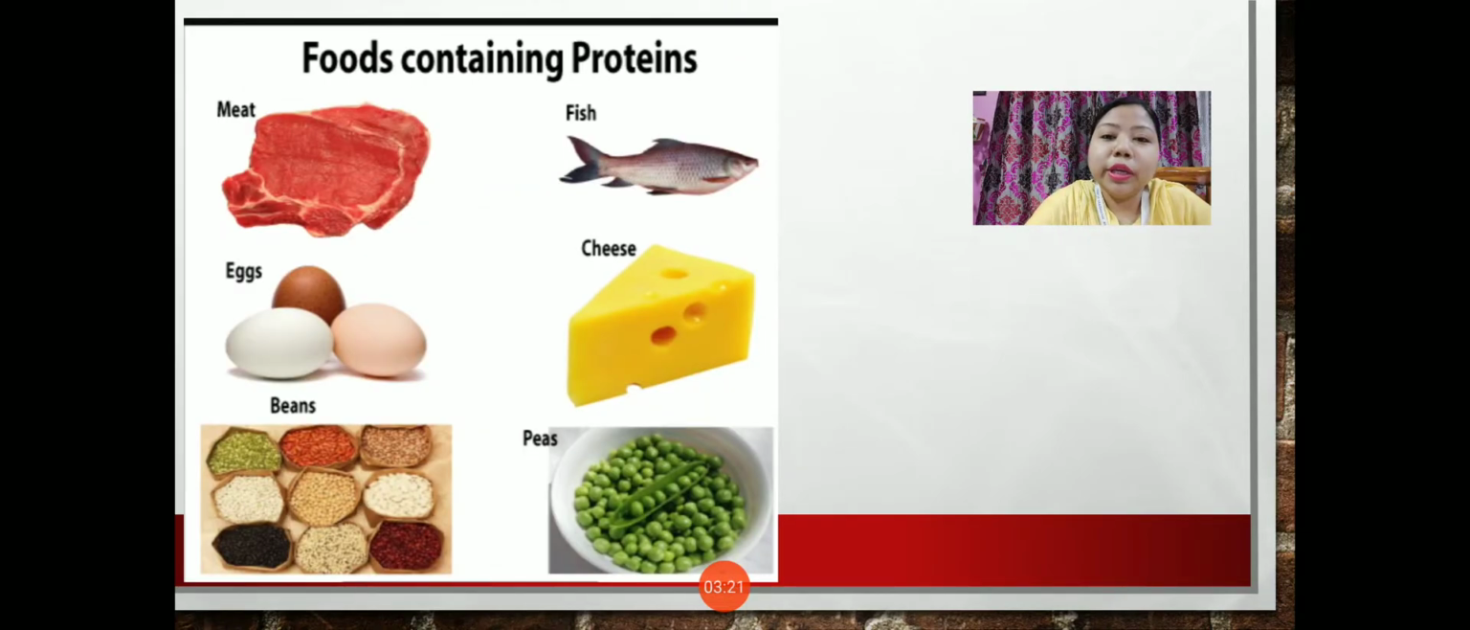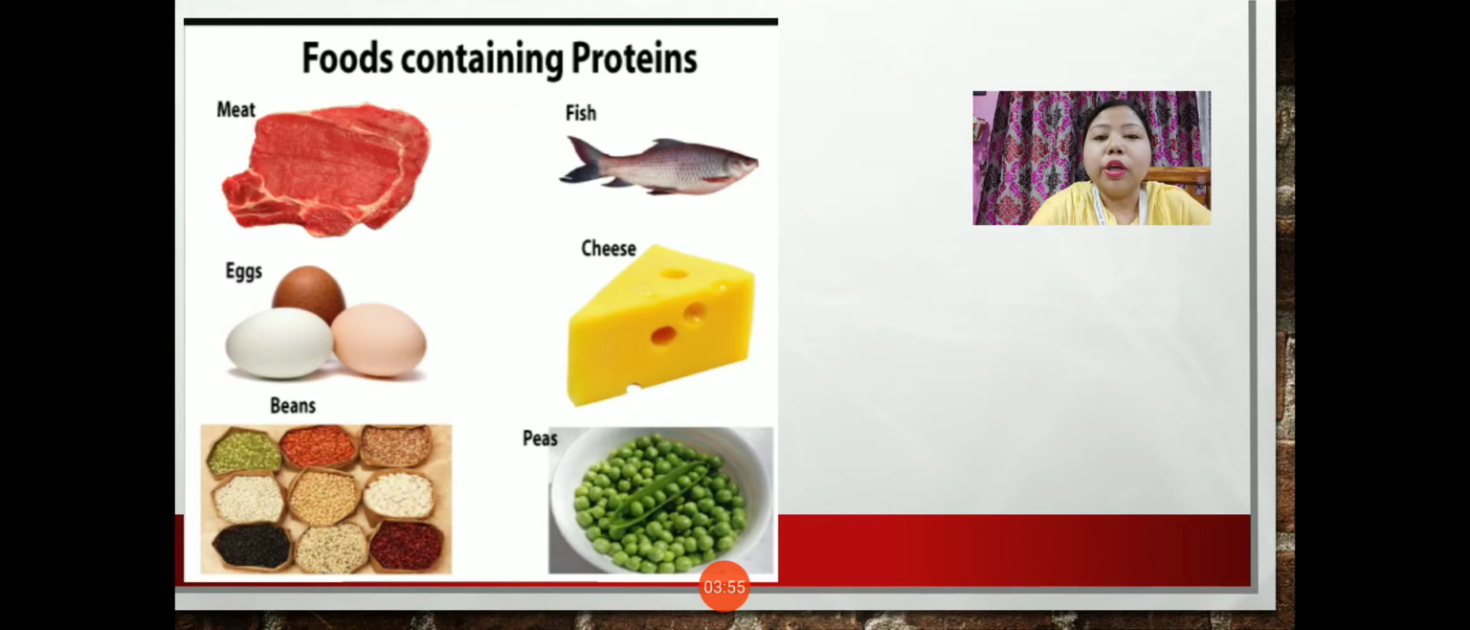Now why do we need protein? Protein is very essential for our body because it helps in the growth and development of our body. Not only growth and development, it also helps in repair of the damaged cells also. Now children, you are in growing stage, and it is very important for you to eat lots of food which is rich in protein, so that your growth can take place properly. So protein is very important for our body.